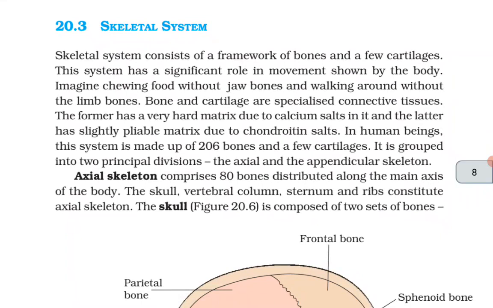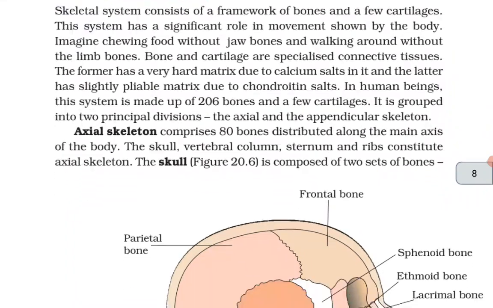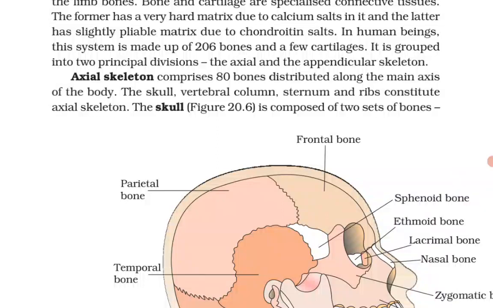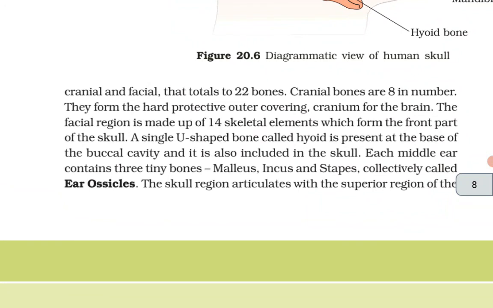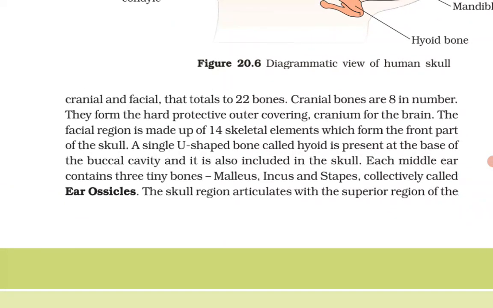In human beings, this system is made up of 206 bones and a few cartilages. It is grouped into two principal divisions, the axial and appendicular skeleton. Axial skeleton comprises 80 bones distributed along the main axis of the body. The skull, vertebral column, sternum and ribs constitute axial skeleton. The skull is composed of two sets of bones, cranial and facial, that totals to 22 bones.